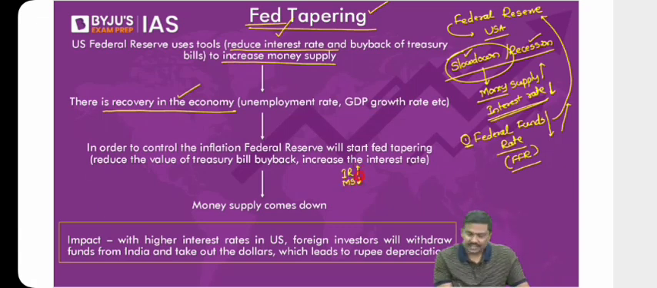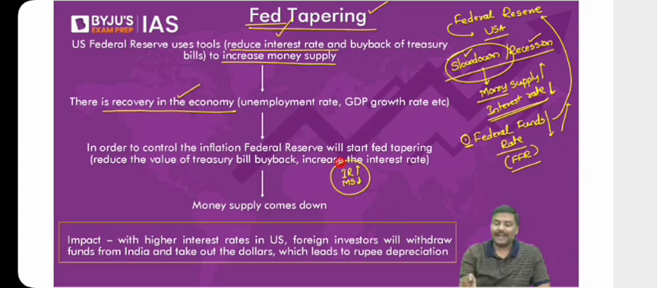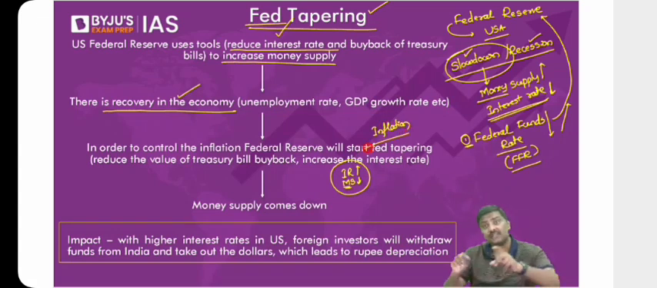I hope you understand this. Interest rates in the market will go up and money supply in the market will go down. And when the money supply goes down and interest rate goes up, is there a danger of inflation because of higher liquidity? No, there is no danger of inflation. Now this policy is called Fed tapering.